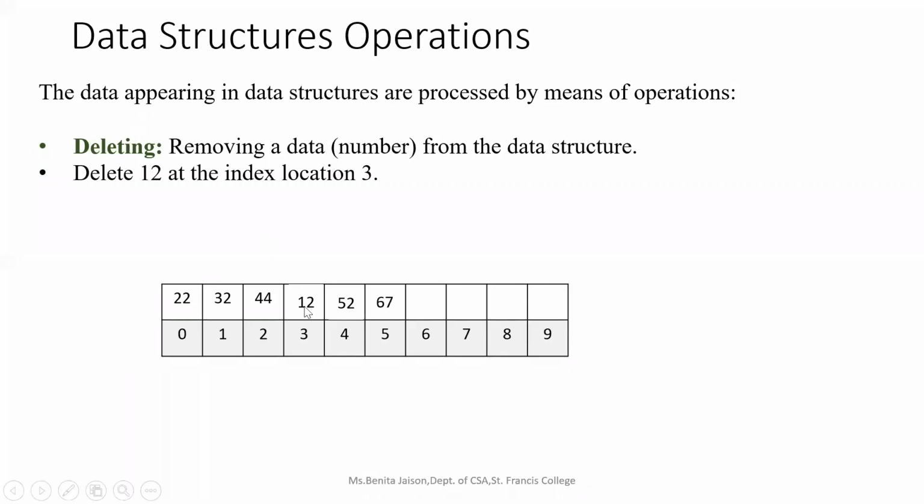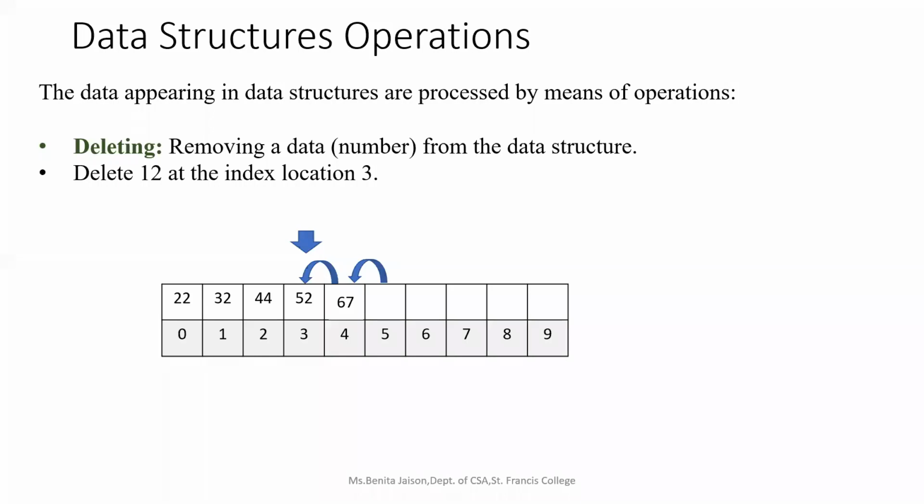There is no such process like deleting directly over there. We will just overwrite the element at that index location with the next number. So we will copy the number 52 to this location. I want to delete 12, which means I will overwrite 52 to the location where the element has to be deleted, and then I copy the next or the last element to this previous location. So this process is known as deletion.